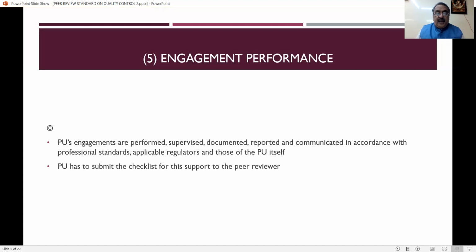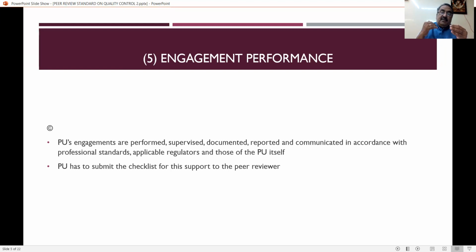And the practice unit's engagements are performed, supervised, documented, reported, and communicated in accordance with professional standards, applicable regulators, and those of the practicing unit. That means all the engagements of the practicing unit should be properly documented, supervised, reported, and communicated.